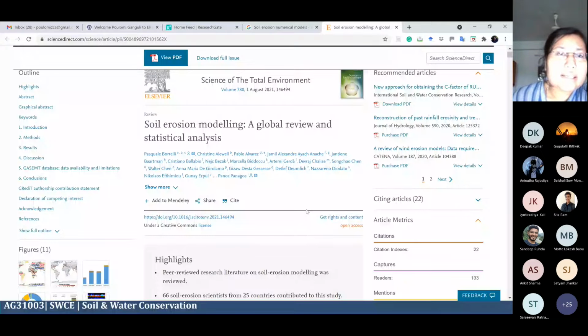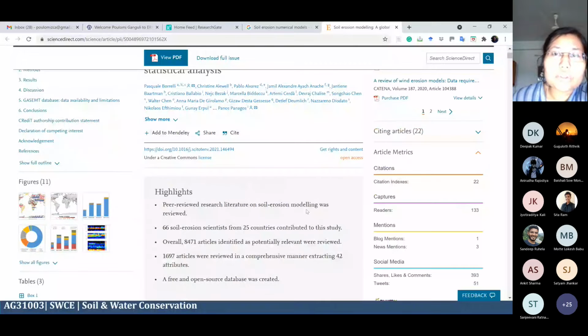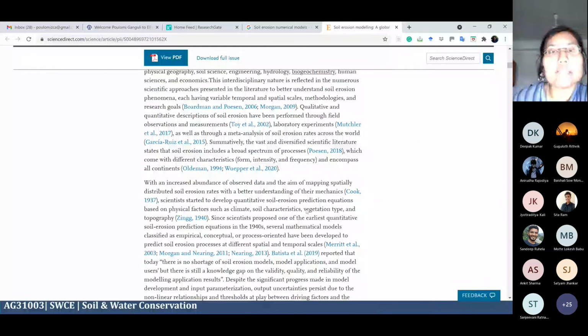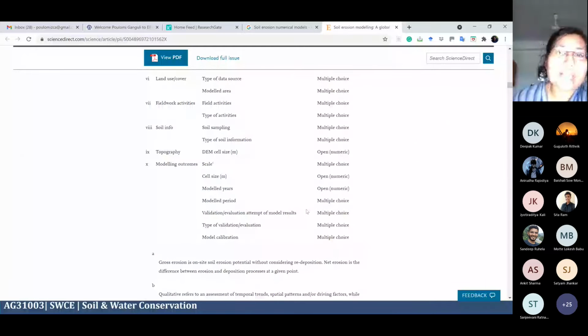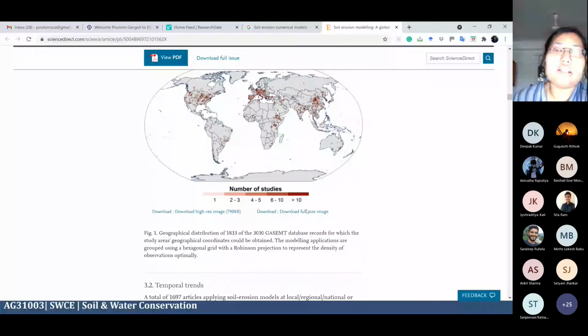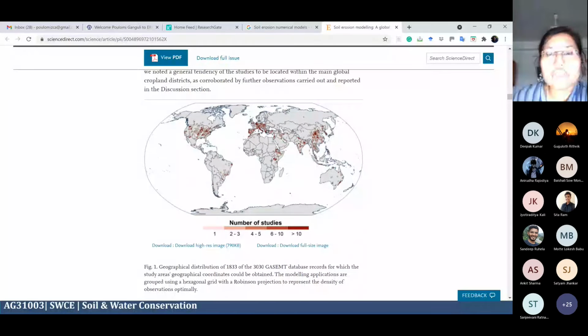So here is the paper. They have shown different soil losses in various parts of the globe. You can see there are some observatory sites, and a number of studies over different parts of the globe that estimate soil loss erosion.